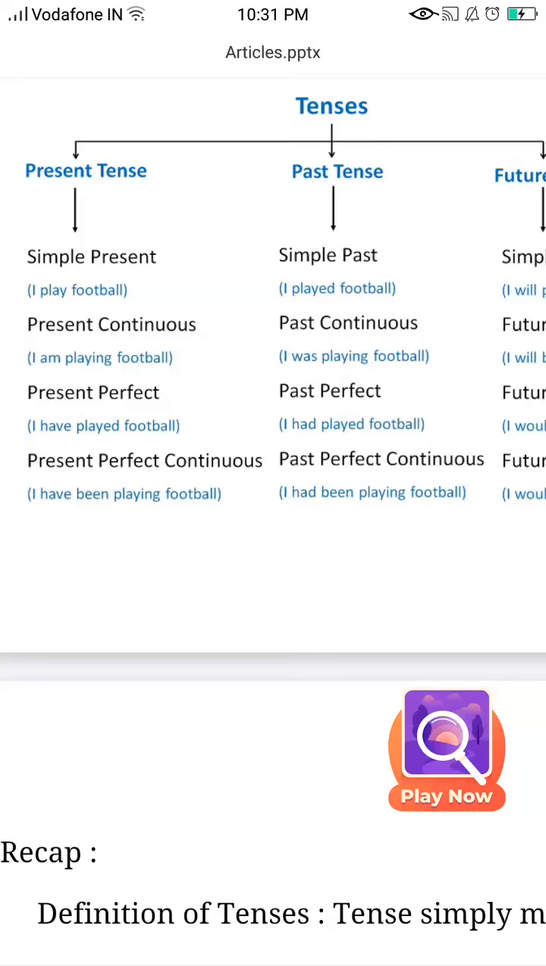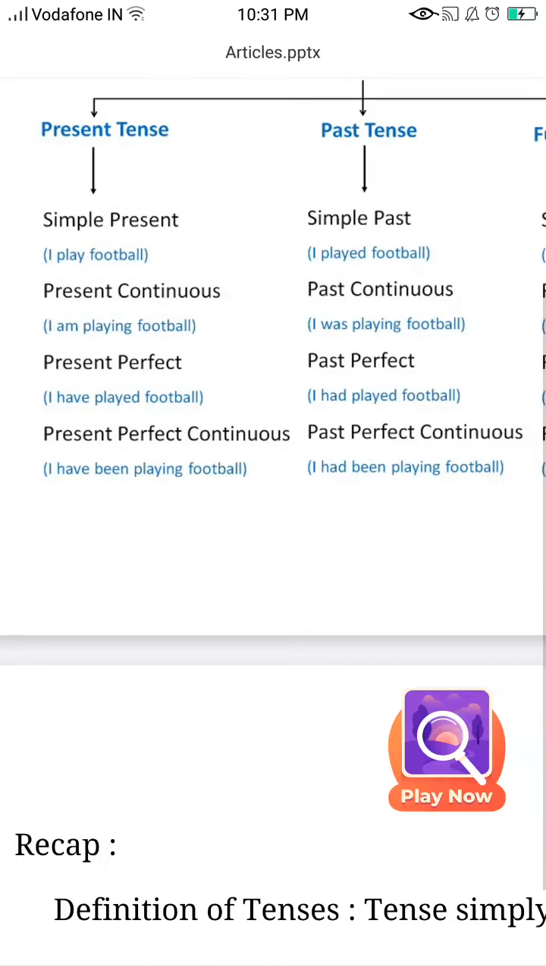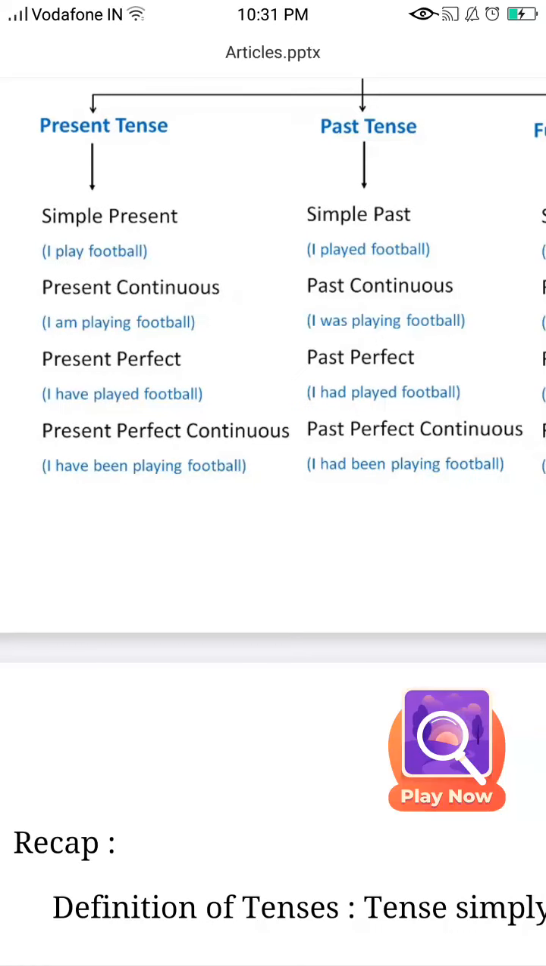Present continuous. Now what's the meaning of continuous? Continuous means the action is going on. And when the action is going on, it is ing. So I am playing football. Present perfect, the action is done. But in the present tense, I have played football. Ed, the verb we had there, ed. Present perfect continuous, the action is done and is continuous in the present tense. I have been playing football.